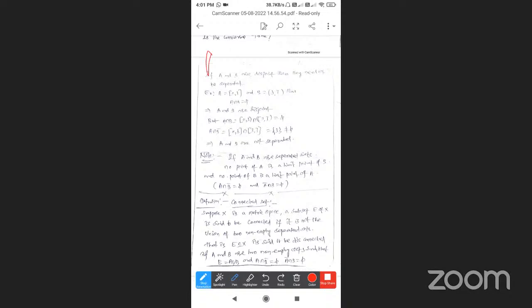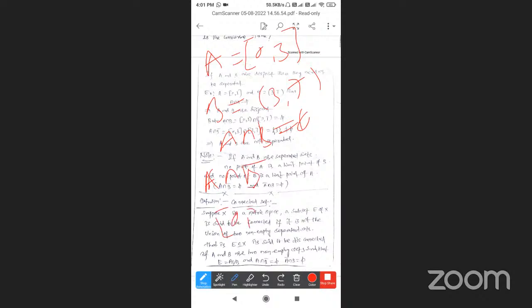Let A be the closed interval [0, 3] and B the open interval (3, 7). A intersection B is empty, so A and B are disjoint. Now A closure intersection B: A is a closed set, so its closure is [0, 3], and intersecting with (3, 7)... what is the common element?